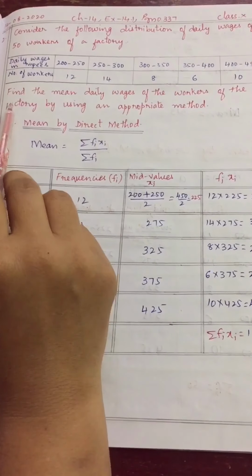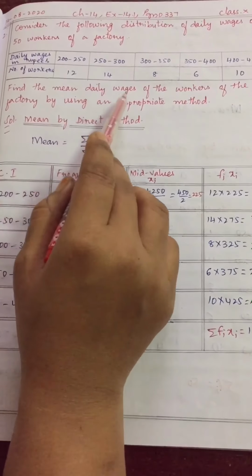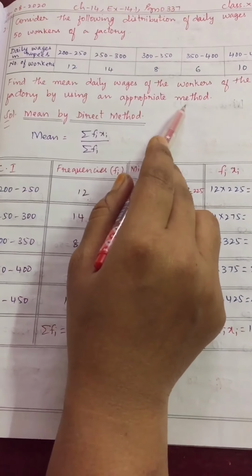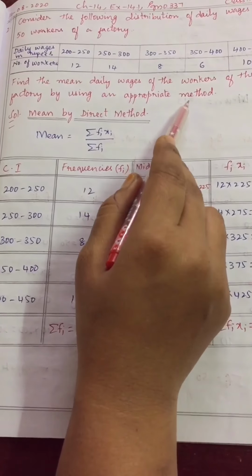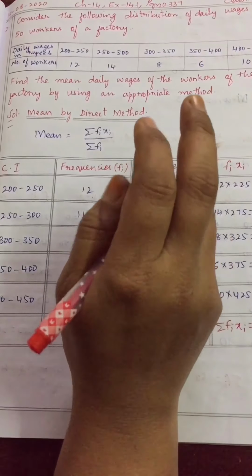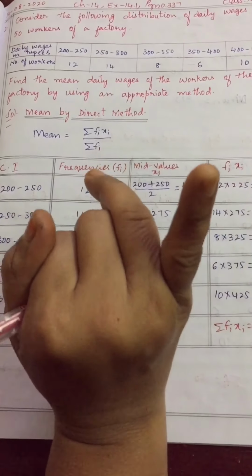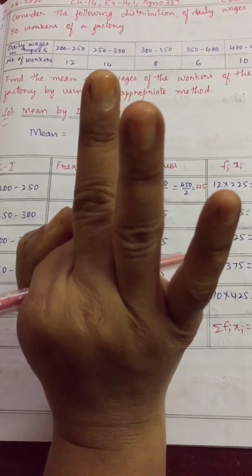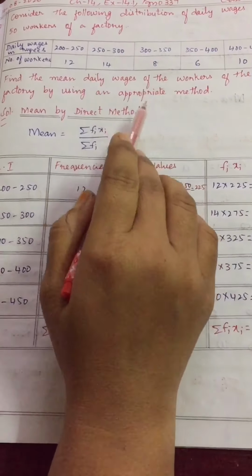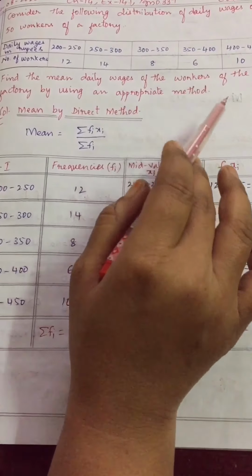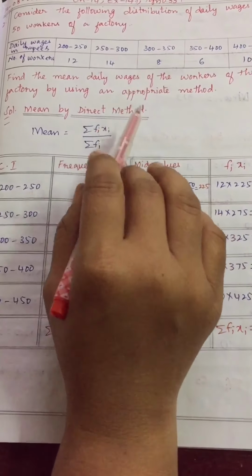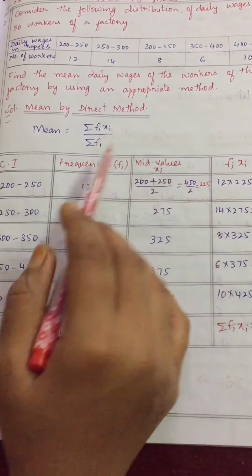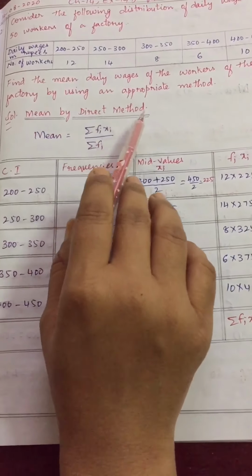Now we see what he is asking to find. Find the mean daily wages of the workers of the factory by using an appropriate method. Appropriate method he mentioned, children, because mean has three methods: mean by direct method, mean by deviation method, mean by step deviation method. So he mentioned any one method you can use. Which method he didn't mention, but this question I will solve by all three methods. Okay children? Let's see. Mean by direct method.